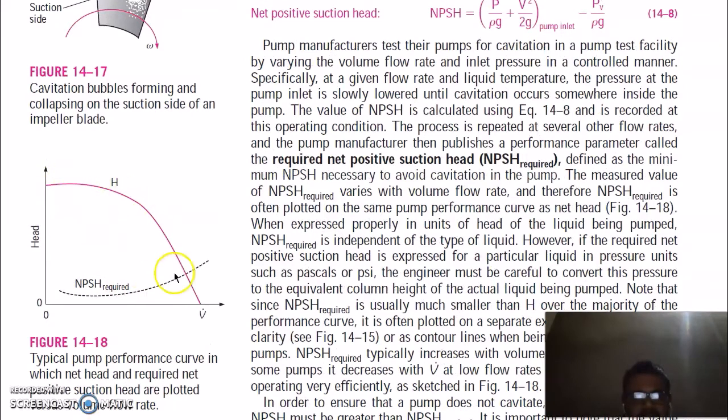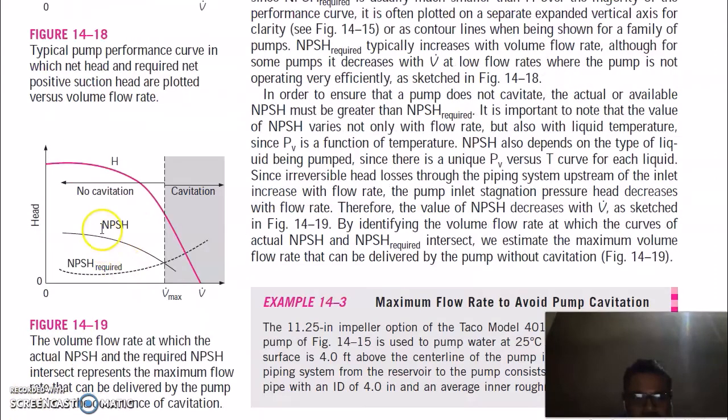So this is the head which varies with the volume flow rate, and this is the net positive suction head required, and you can say it will increase with the volume flow rate. The larger the volume flow rate, the larger the net positive suction head should be. Now this is your actual net positive suction head in case of a pump. This is the required net positive suction head to avoid cavitation, and this is the head which a pump will create.